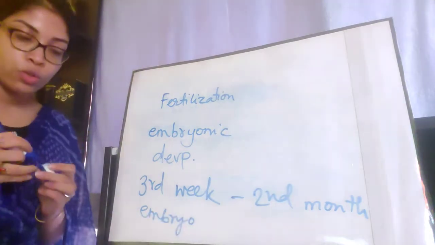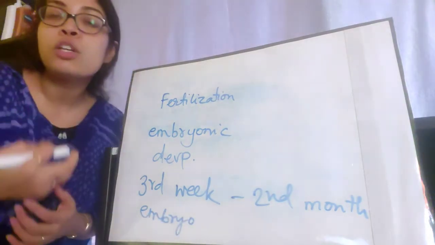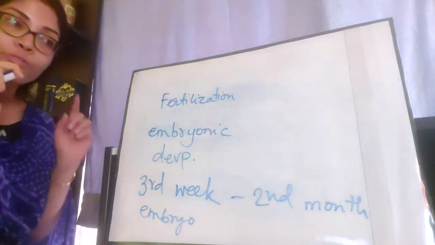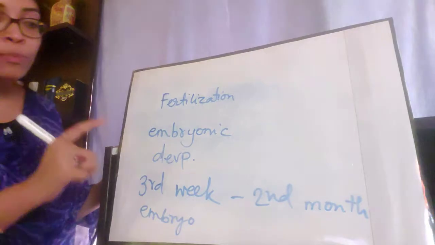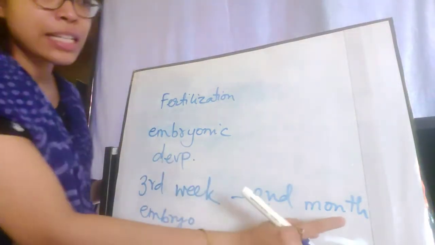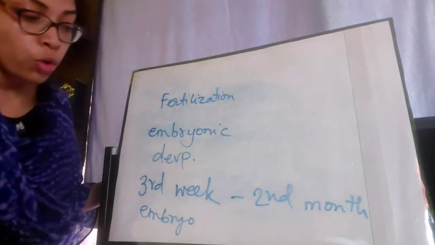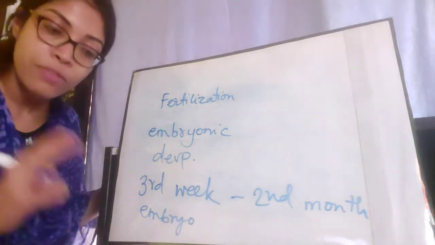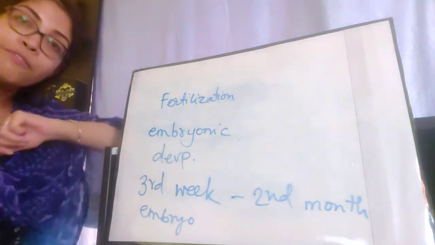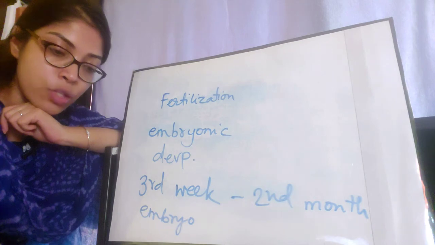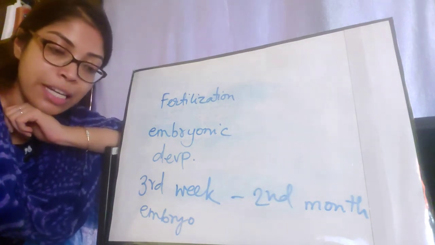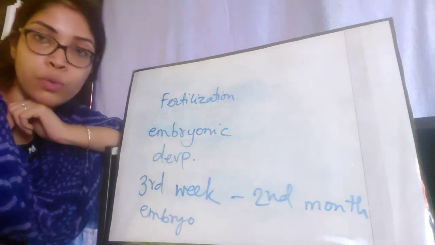This is the embryo. So we casually use the terms embryo, fetus, zygote. So for which time period is it the embryo? From the third week till the second month. Okay, till the end of the second month, it is known as the embryo. Now from the beginning of the third month until the birth, it is called a fetus. Clear? The fetus is connected to the uterus by a structure called placenta. This placenta is basically an organ attached to the lining of the uterus.